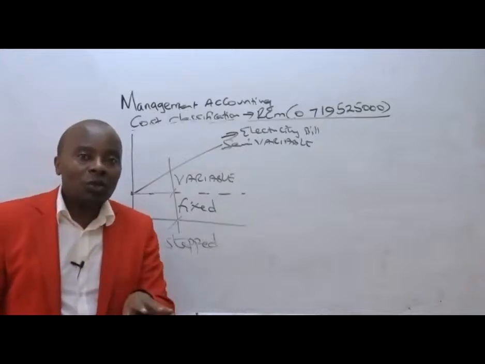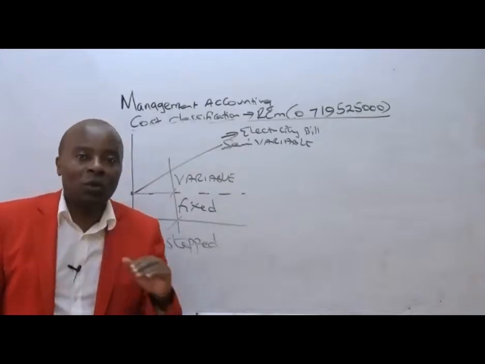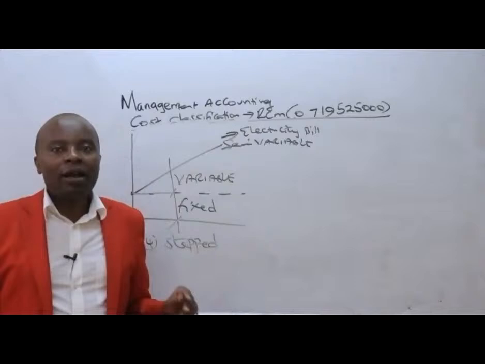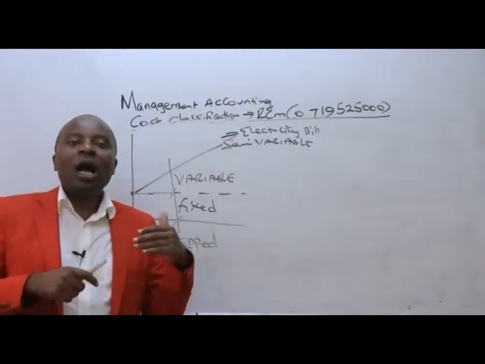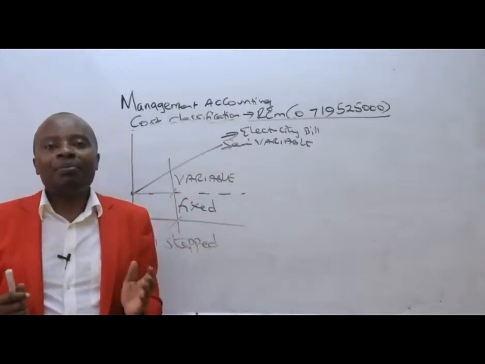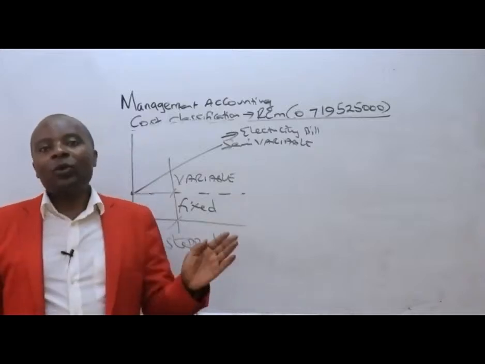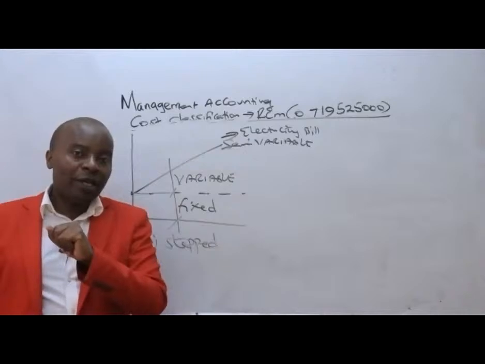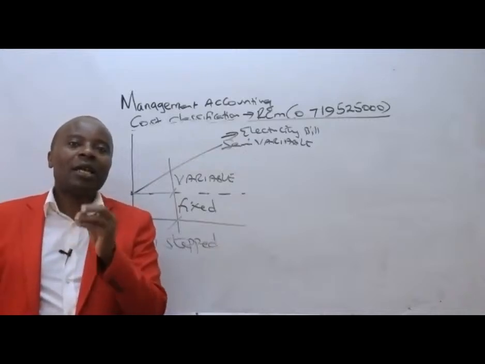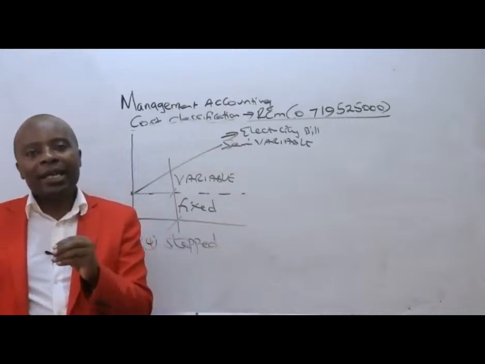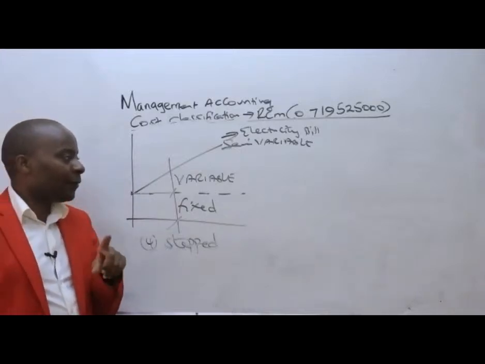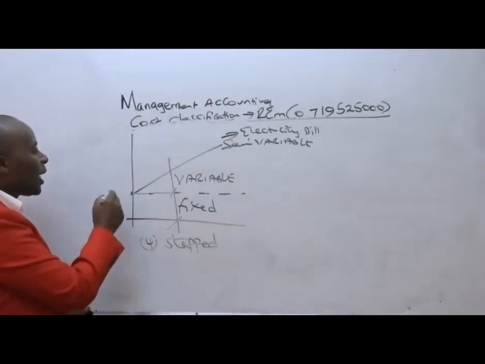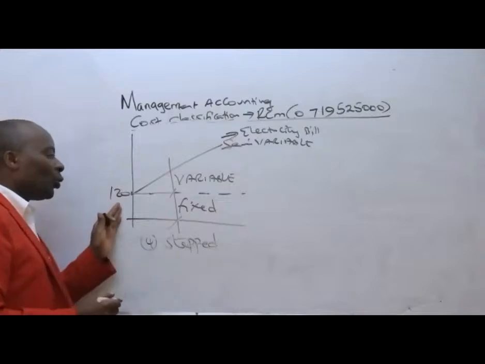Even if you close your house and go to Dubai for a holiday and stay there for a whole year, when you come back, you will never get your electricity bill being zero. You will get that 120 for each of the months that you were away, waiting for you. It's like a meter rent. It's very important for us to appreciate that electricity cost can never start from zero; it starts from about 120.